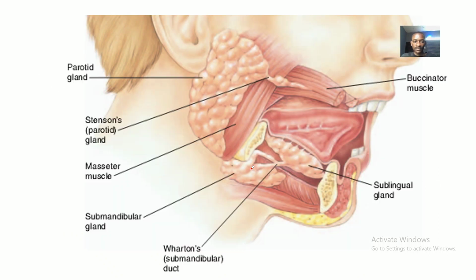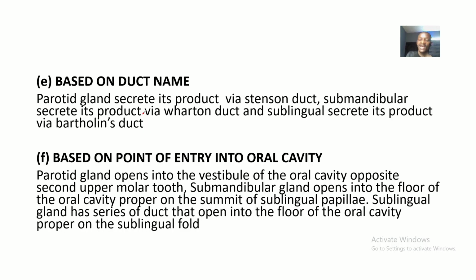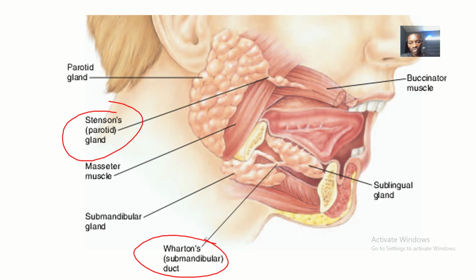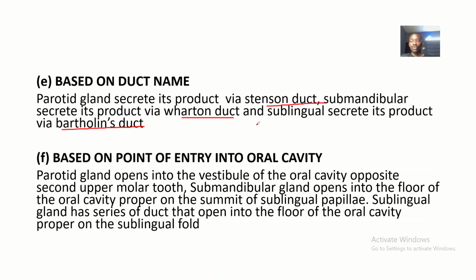Now based on duct name, that's what we'll be going into. I'll be coming back to that picture. The parotid secretes via Stenson's duct, the submandibular is through Wharton's duct, and the sublingual is through Bartholin's duct or the duct of Rivinus. Looking at this: the parotid gland is through Stenson's duct, the submandibular through Wharton's duct, and the sublingual through Bartholin's duct or the duct of Rivinus.